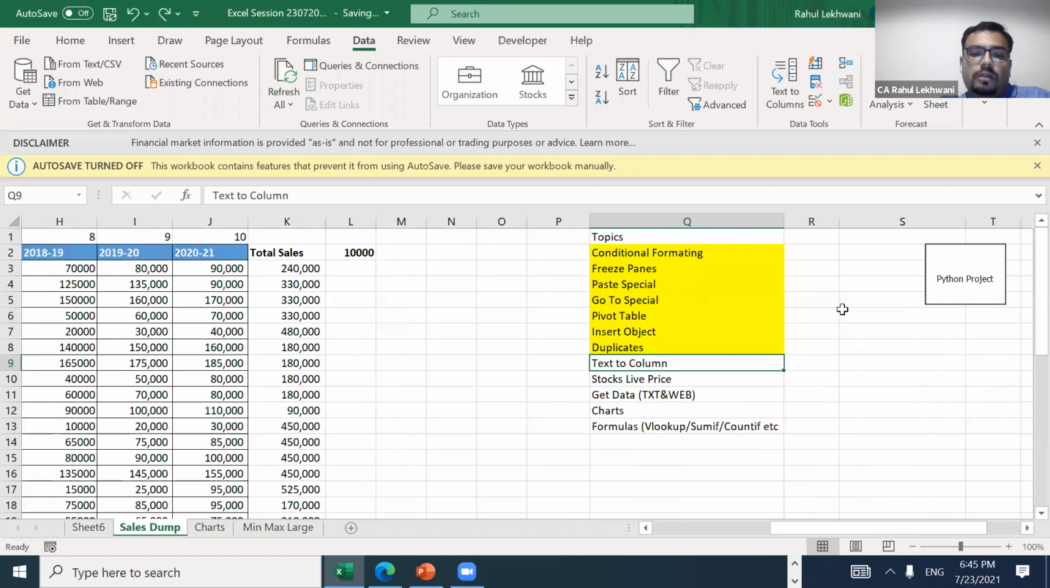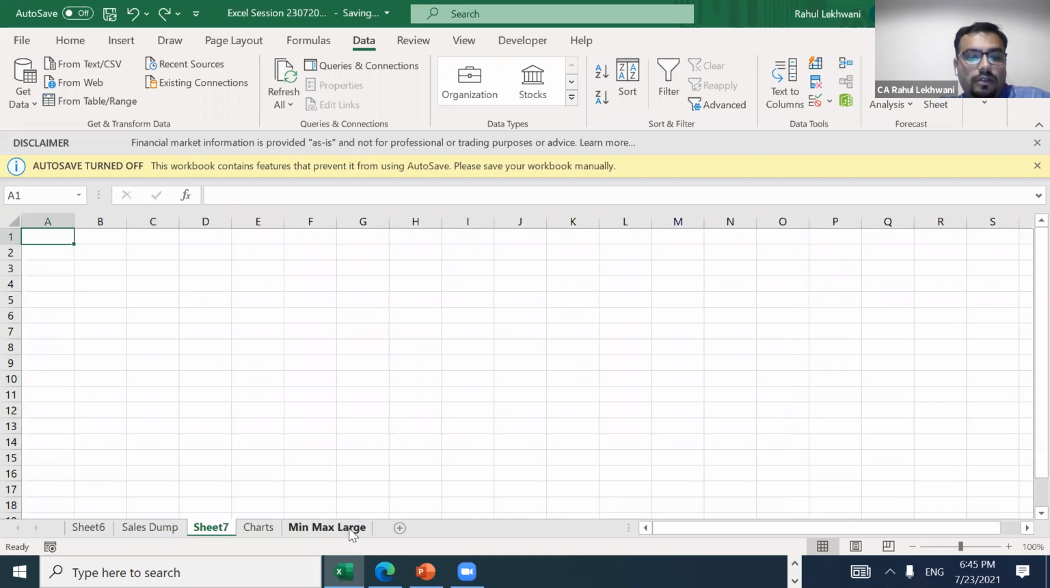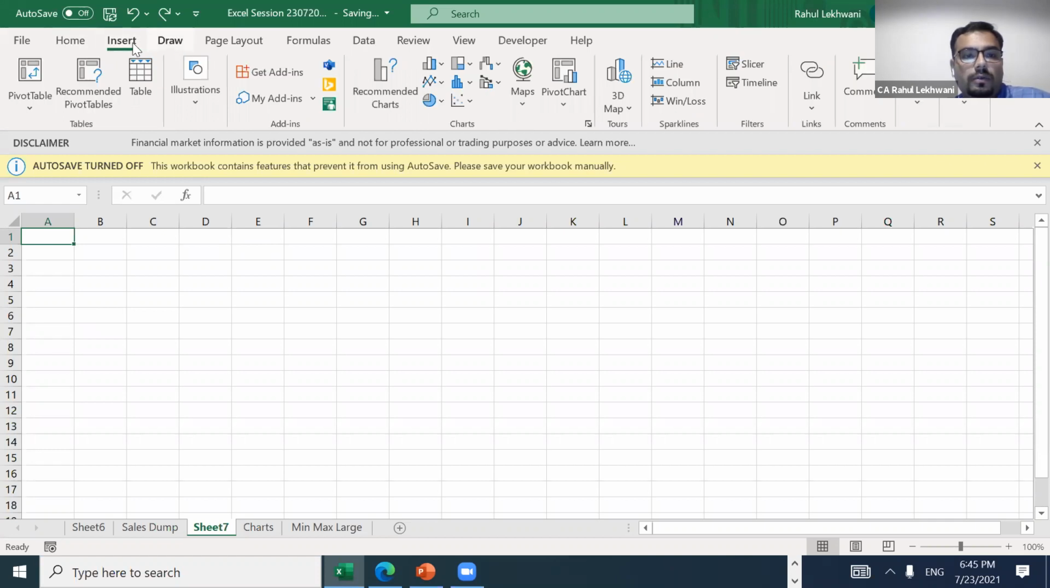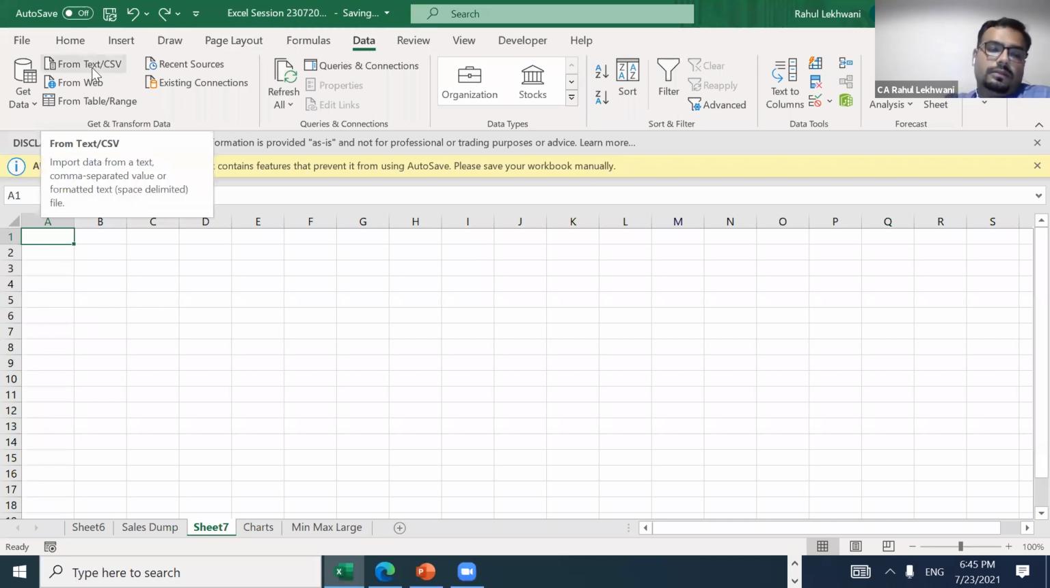Right. So text to column. Again, we'll go into inserting the data, which is a very good tool, right? Suppose I want to take some data from a text file. So I'll just go into data, and then see, from text. There's an option called from text, CSV. Whatever CSV or text file you have, you can extract the data and put it here.